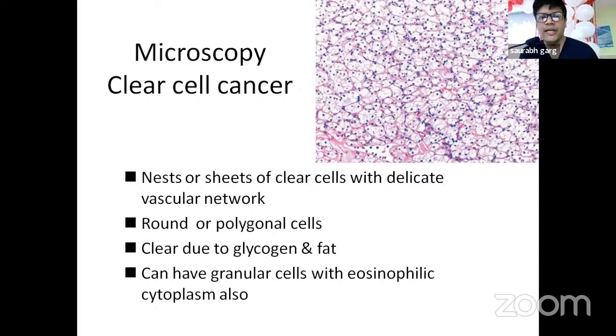Microscopically, we can see the histopath image of clear cell RCC. The cytoplasm is seen mostly clear. The septations that are seen are cell walls. Nests and sheets of clear cells with a delicate vascular network are seen. Round or polygonal cells are seen. It is clear due to the glycogen and fat, which are washed away from the cells. It can have granular cells with eosinophilic cytoplasm too.